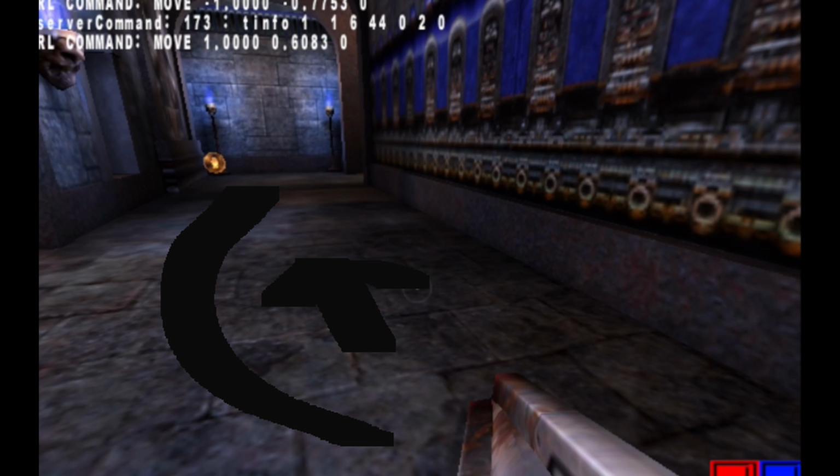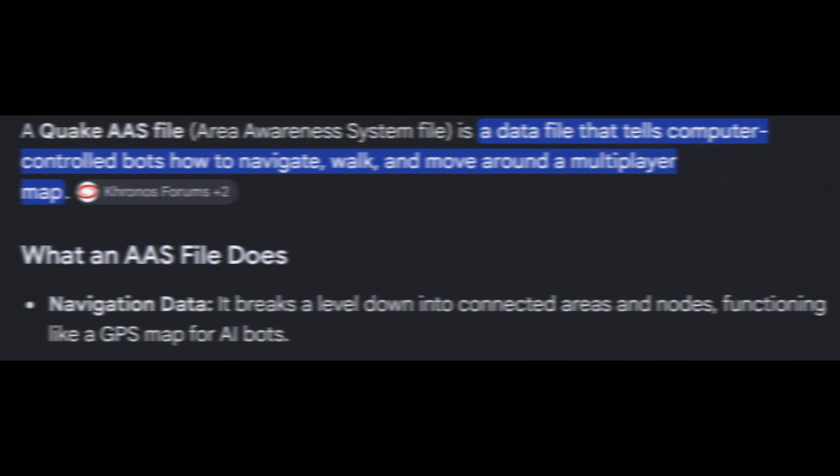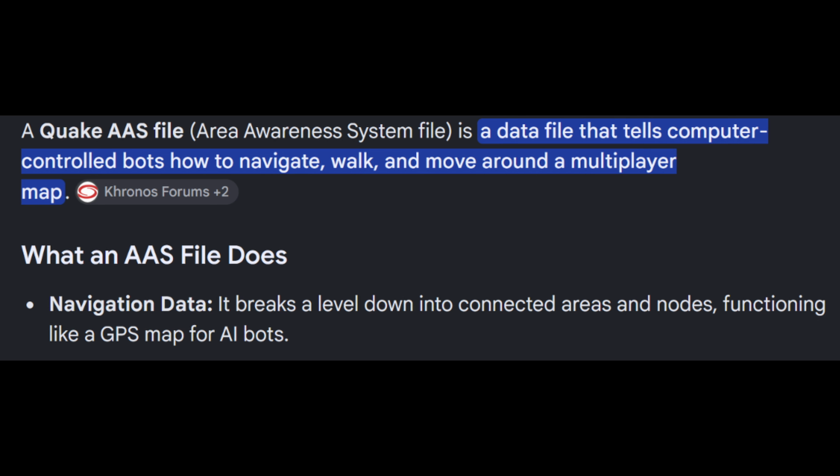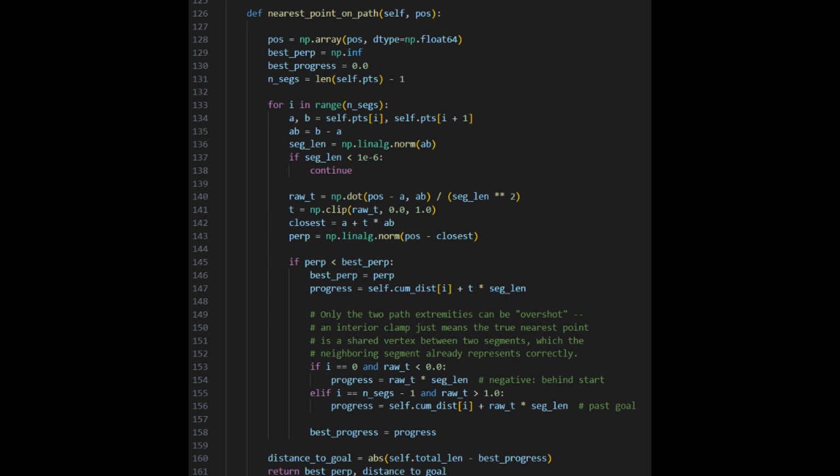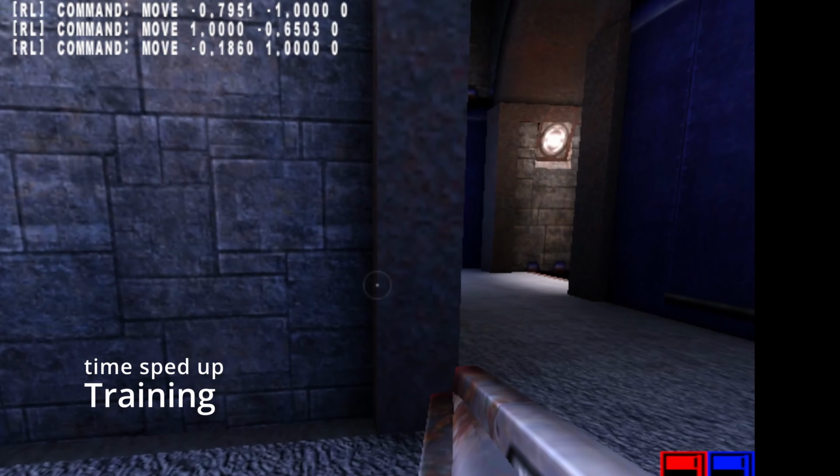My idea was to draw something like a red line. The agent could walk along something similar to what the AAS files next to the BSP files do for the bots to navigate. So it wouldn't need to reason about turning at all. So instead I walked the route myself, tracked the coordinates along a straight path and added them to my environment. The agent was now rewarded for staying on that path of coordinates on its way to the flag. This entire path tracker was written by AI.